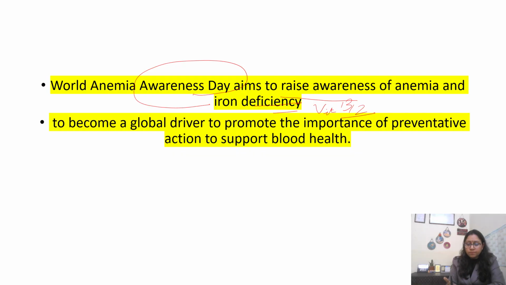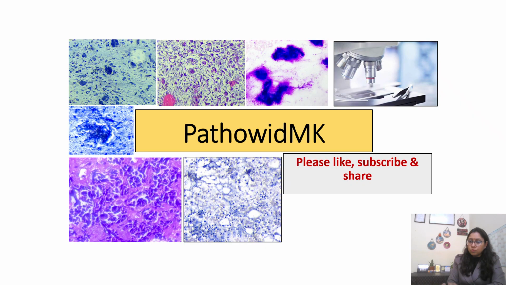And also additionally, one important thing I would like to add, go for vitamin C rich foods. Amla is the richest source of it. Any food item which is rich in vitamin C aids the absorption of आयरन. सो वो आयरन आप जो सप्लीमेंट लेते हो, अगर आप उसको विटामिन सी के साथ लोगे, सो आपकी आयरन एब्जॉर्प्शन और बढ़ेगी. So that will increase the iron level much faster. And also this day aims to become a global driver to promote the importance of preventive action to support blood health.